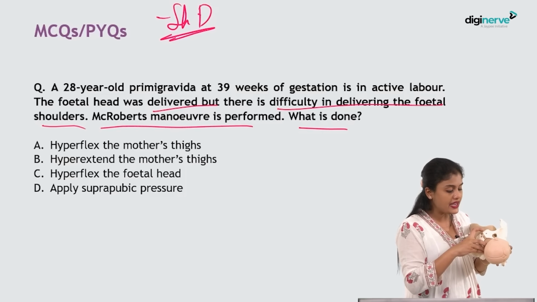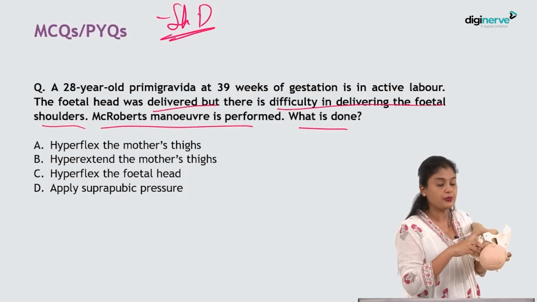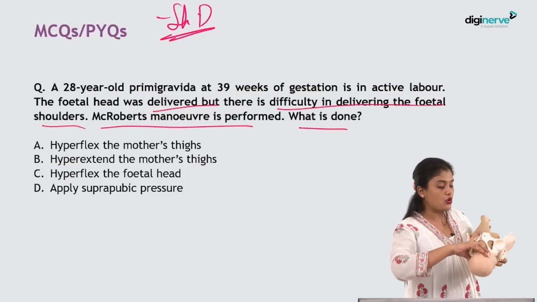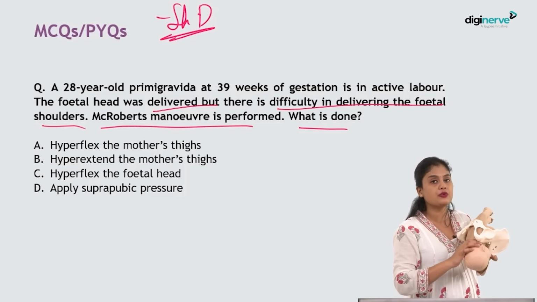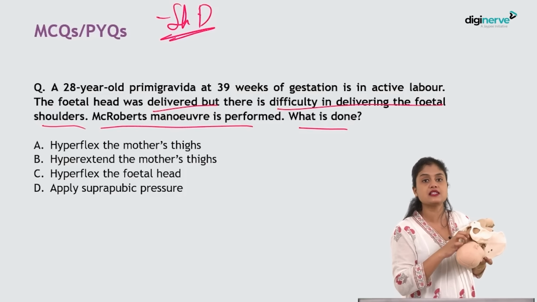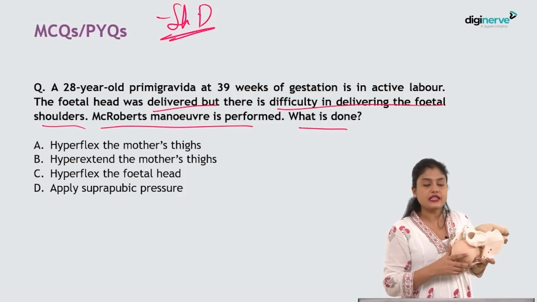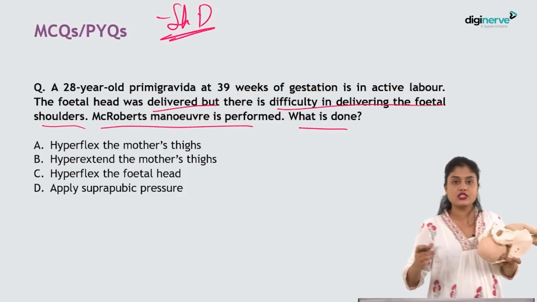So here you can see the shoulders are stuck behind the pubic symphysis. The more you pull, there will be more difficulty, more stuck behind the pubic symphysis. It will not come. It will only cause brachial plexus injury. So that is not the technique that you use. So what are the things that you should do in case of a shoulder dystocia?